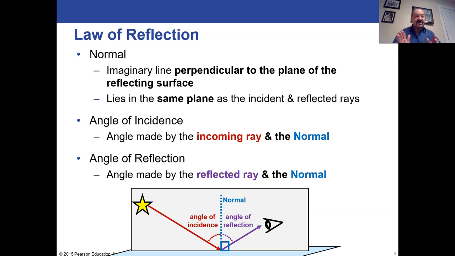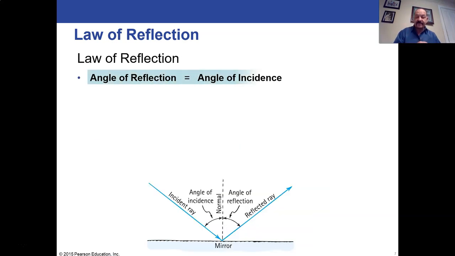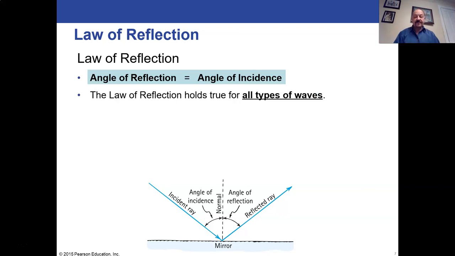So that is fairly easy to do because of what the law of reflection is, which I haven't told you yet. The law of reflection says those two angles are always the same angle. The angle of incidence is always equal to the angle of reflection for reflection, no matter what kind of wave it is, sound wave, ocean wave, visible light wave, anything in the electromagnetic spectrum, radio waves to gamma rays. Okay, every type of wave will work.